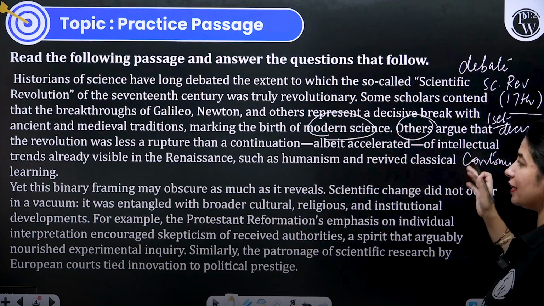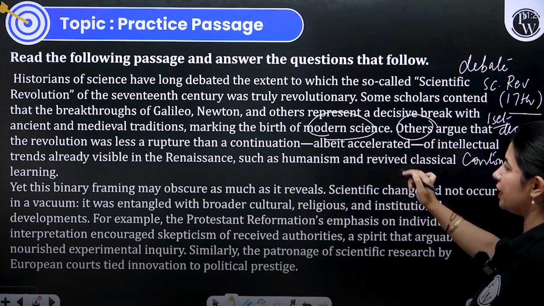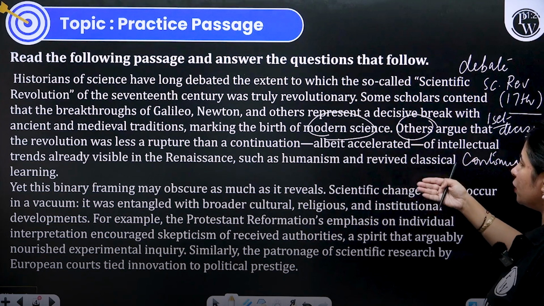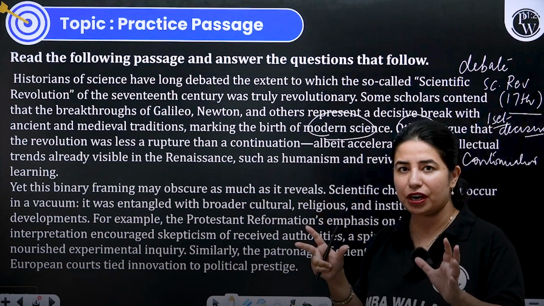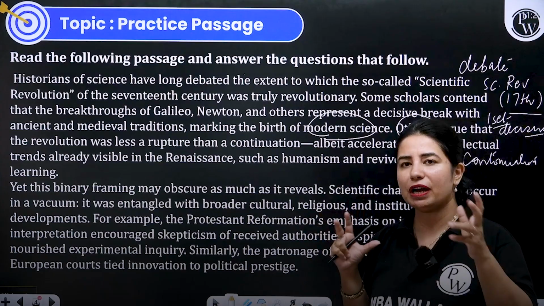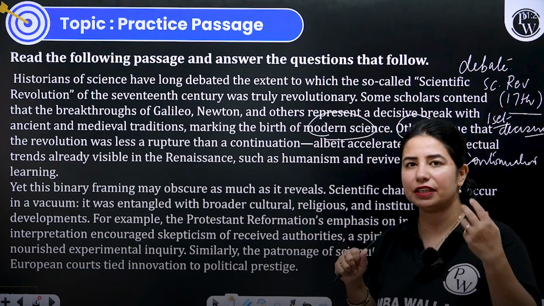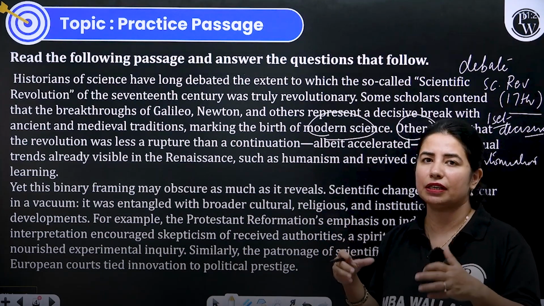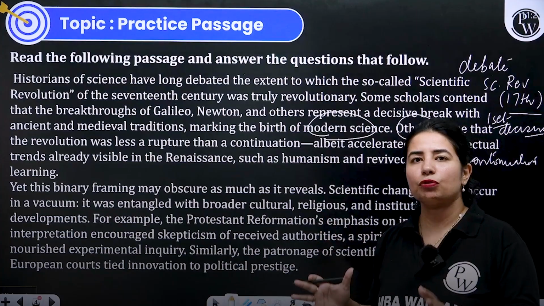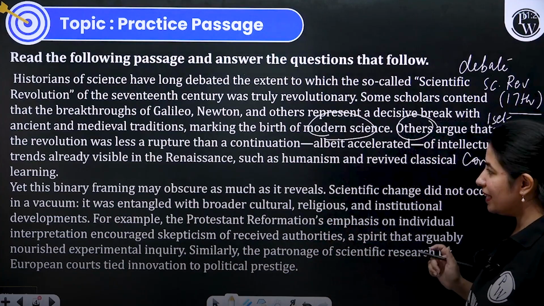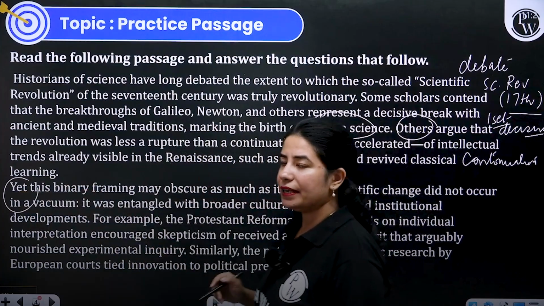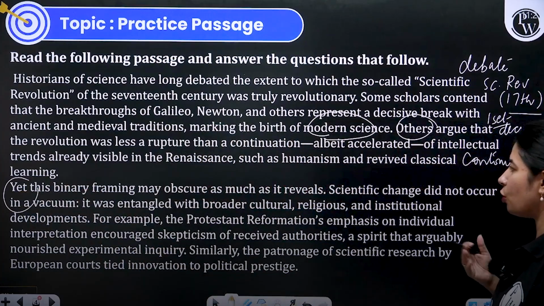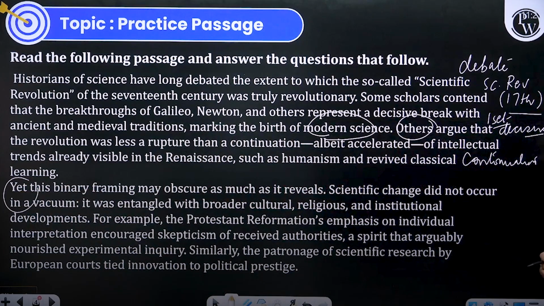Of intellectual trends, those were already visible in the period of Renaissance, such as humanism and revived classical learning. So, what is the debate around? We have understood, and there are two perspectives. One group of people consider that it was decisive. Other people say that it continued or accelerated what was already present. Right? Yet, now coming to this transition word, yet this binary framing may obscure. Obscure means confuse as much as it reveals, meaning showcases.